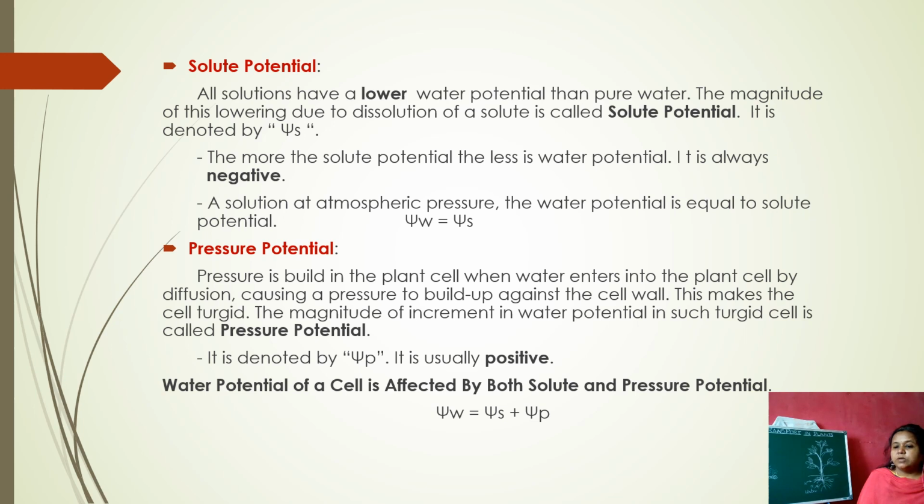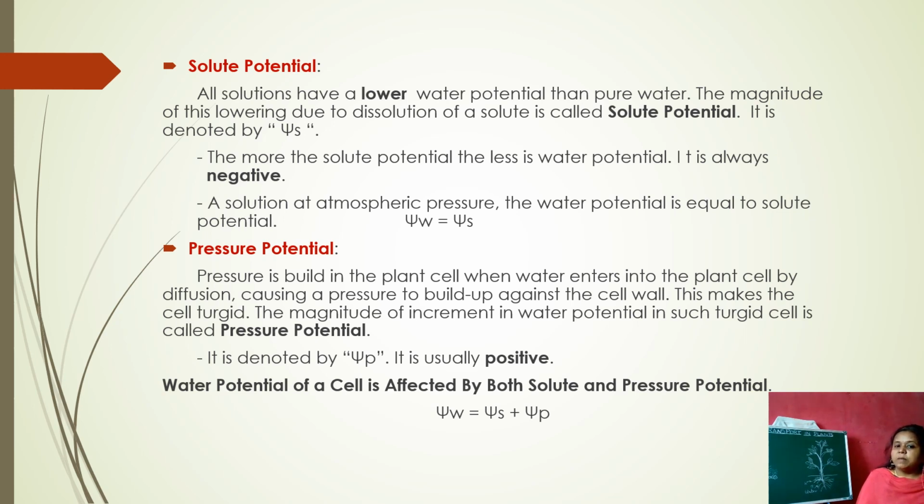Next, coming to the pressure potential. Pressure is built in the plant cell when water enters into the plant cell by diffusion, causing a pressure to build up against the cell wall. Suppose there is a cell in the water, and the water continuously enters into that cell. What happens in the cell is that some pressure is created, and this pressure is acting against the cell wall. That pressure is nothing but the pressure potential.